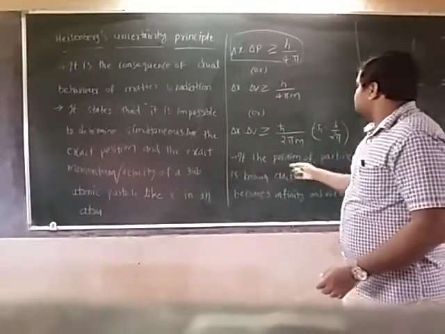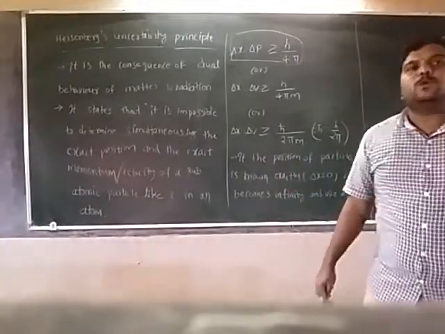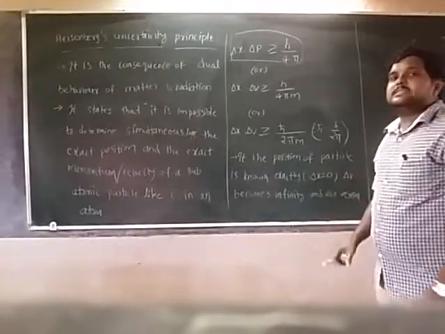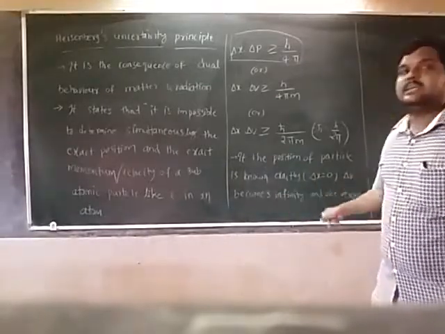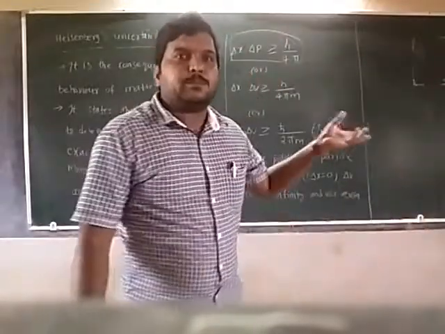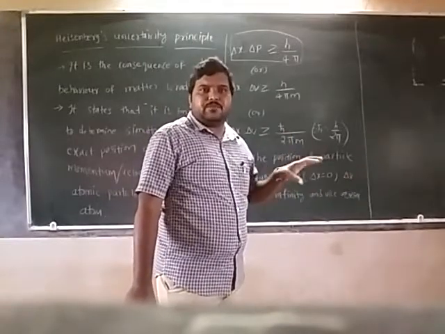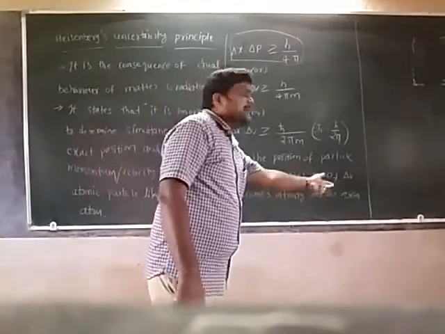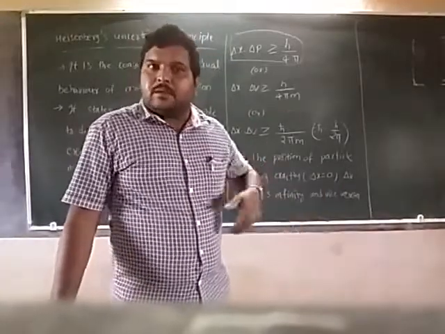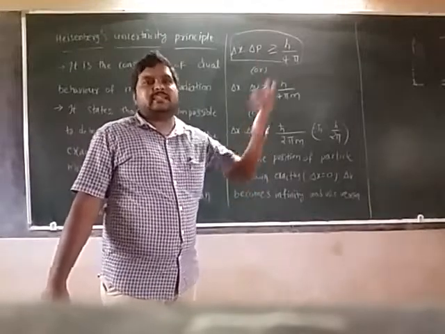So if the position of the particle is known exactly, delta x is 0, then delta v will become infinity. Suppose you know the position exactly by applying light of some frequency. At that time the subatomic particle takes the energy and moves from a lower energy level to a higher energy level.